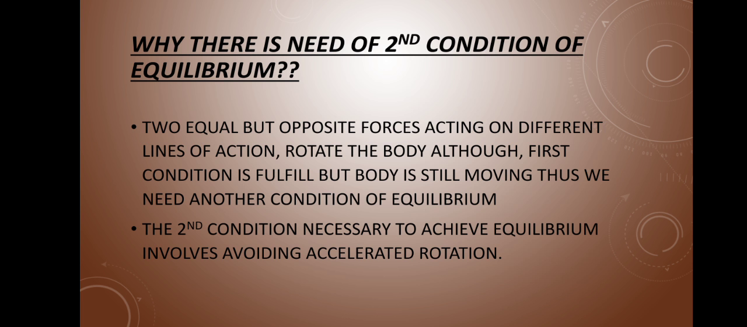The next question arises: why is there a need for the second condition of equilibrium? If the first condition of equilibrium is satisfied, then why is there a need for the second condition? The answer is simple: two equal but opposite forces acting on different lines of action rotate the body. Although the first condition is fulfilled, the body is still moving. Thus, we need another condition of equilibrium. The second condition necessary to achieve equilibrium involves avoiding accelerated rotation.